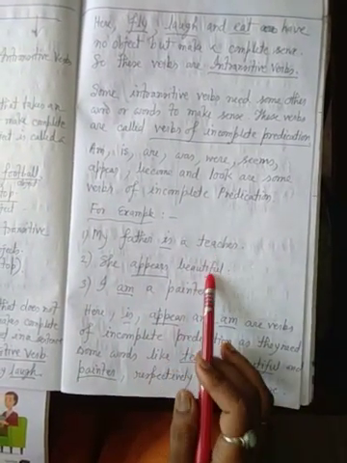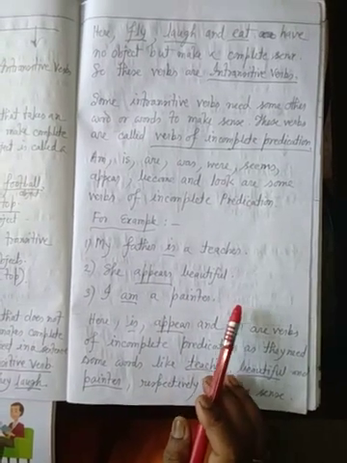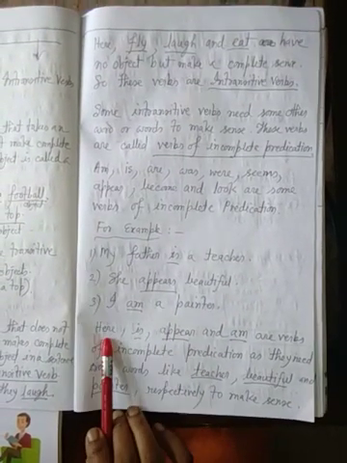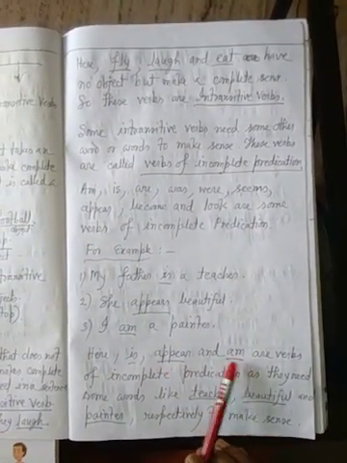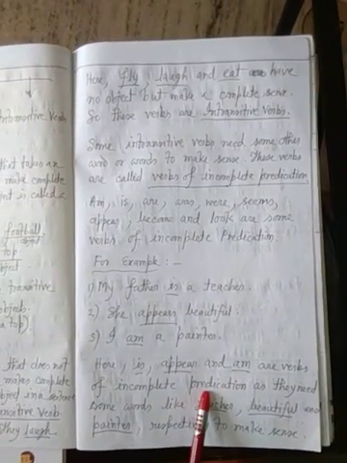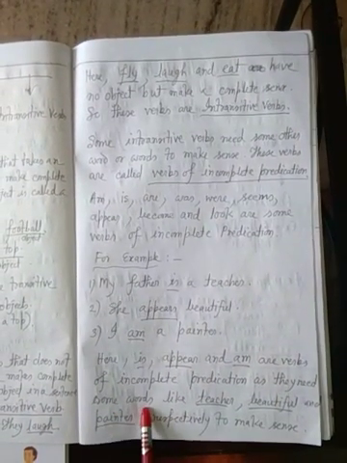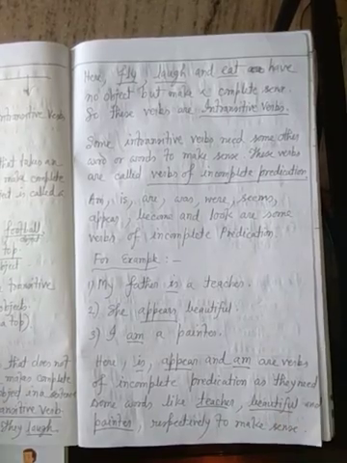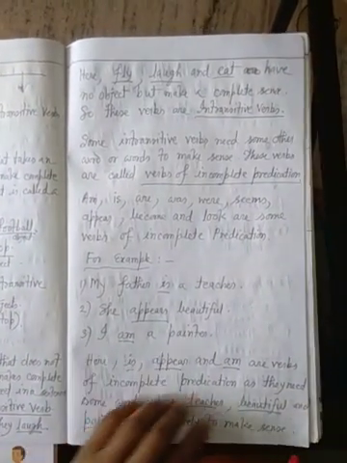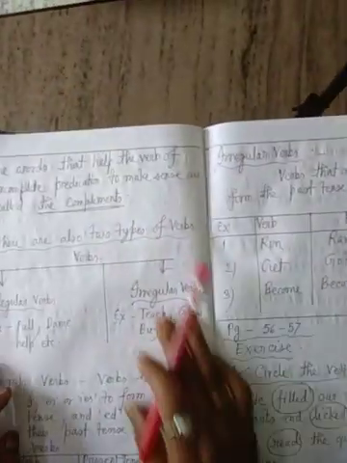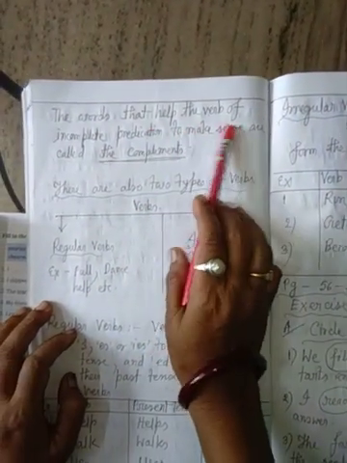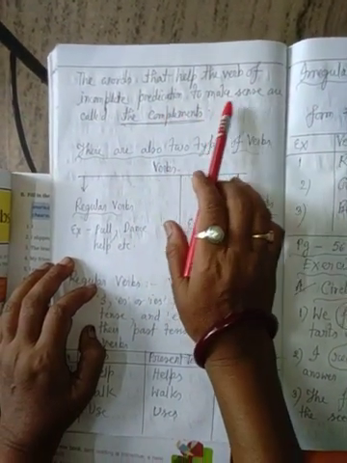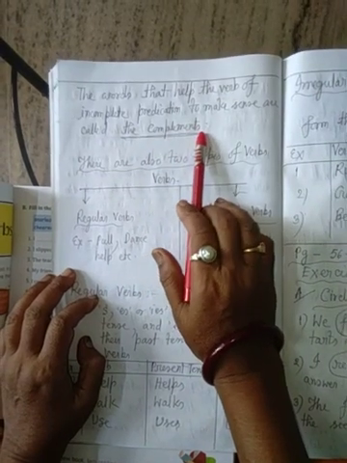Here teacher, beautiful and painter are not objects. They are complements. Look, here is, appear and am are verbs of incomplete predication, as they need some words like teacher, beautiful and painter respectively to make sense. The words that help the verb of incomplete predication to make sense are called complements.